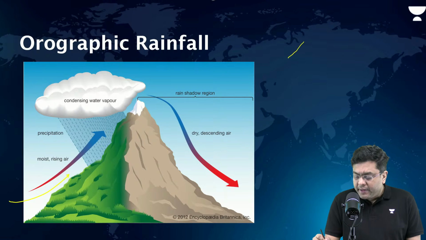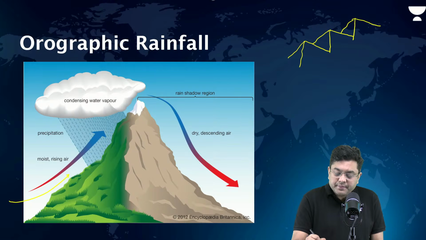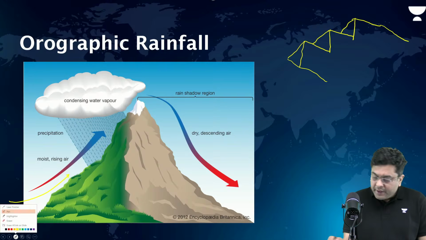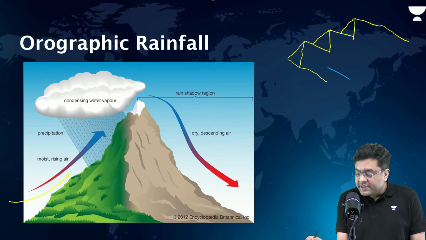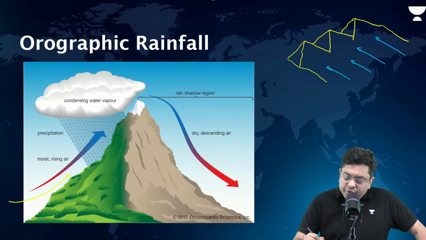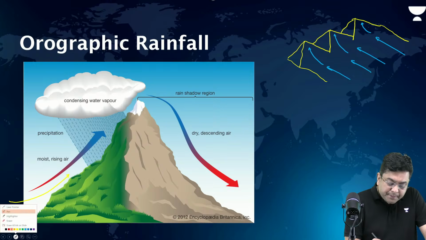In a simple diagram, something you can also reproduce on your answer papers, imagine you have a mountain system like this. Let's suppose this is the region here. If you have moist winds coming from the ground surface from this direction, the moist winds don't have any place to go. They will be forced to rise up.